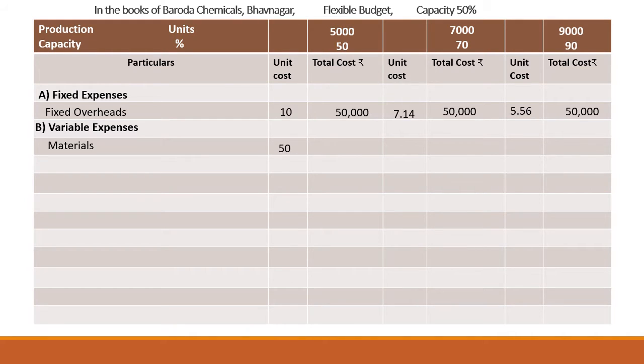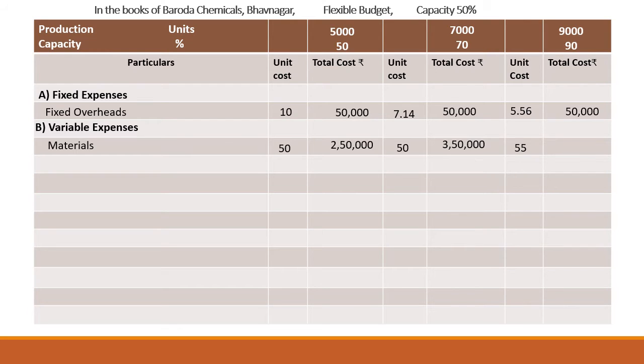So you can see per unit it remains fixed, right? So 50-50. If we multiply 50 into 5,000, you will get 2,50,000 material for 50% capacity.